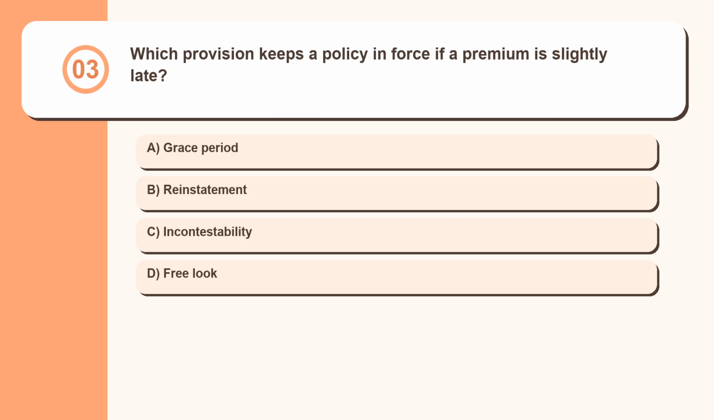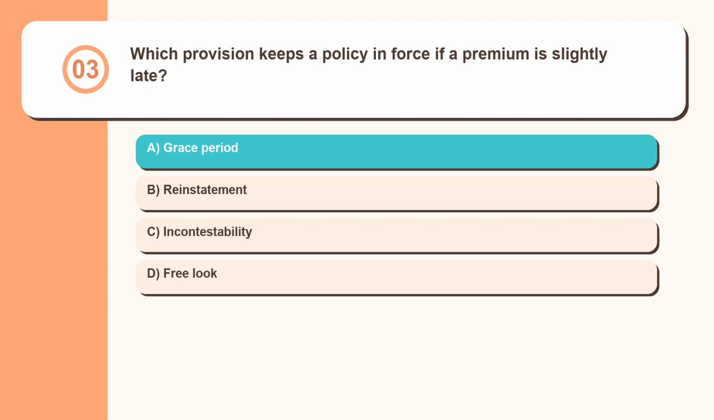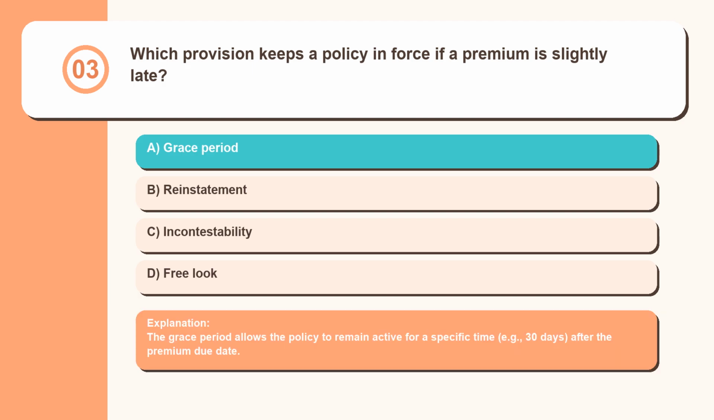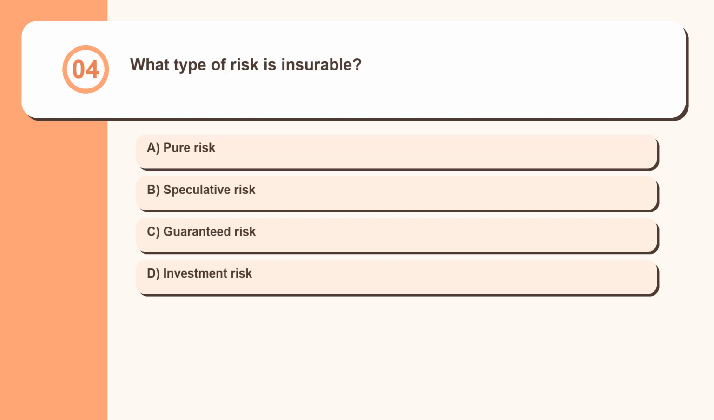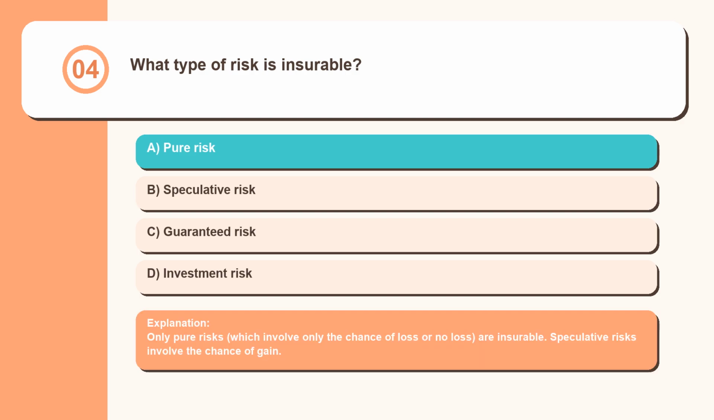Question 3. Which provision keeps a policy in force if a premium is slightly late? Grace period, reinstatement, incontestability, free look. The grace period allows the policy to remain active for a specific time, for example 30 days, after the premium due date. Question 4. What type of risk is insurable? Pure risk, speculative risk, guaranteed risk, investment risk. Only pure risks, which involve only the chance of loss or no loss, are insurable. Speculative risks involve the chance of gain.